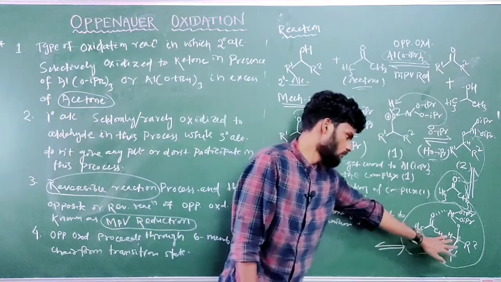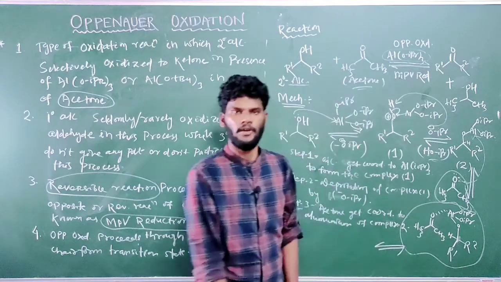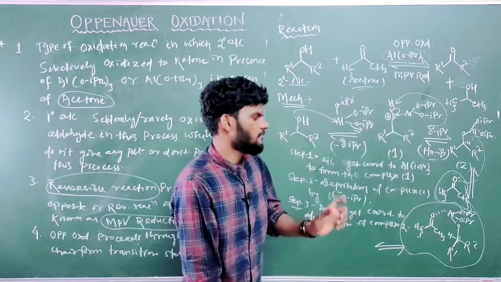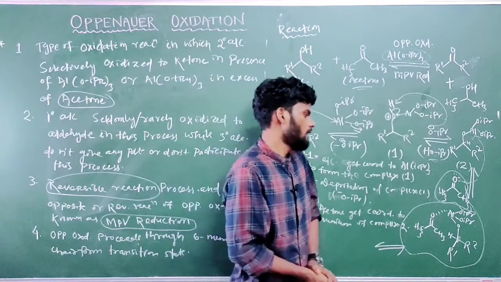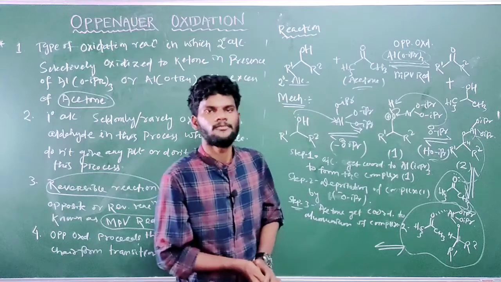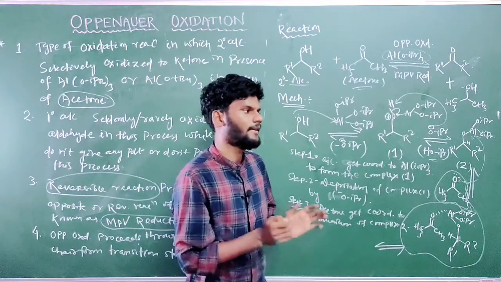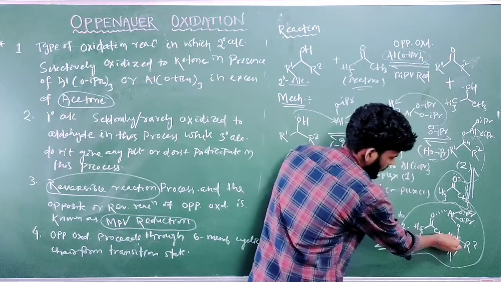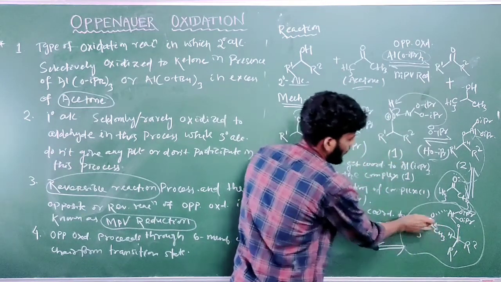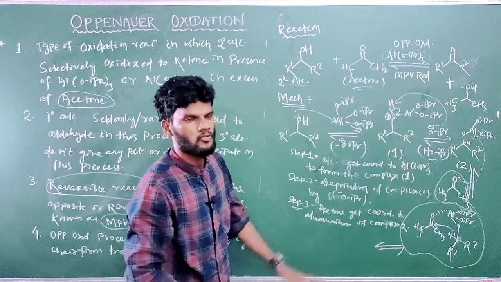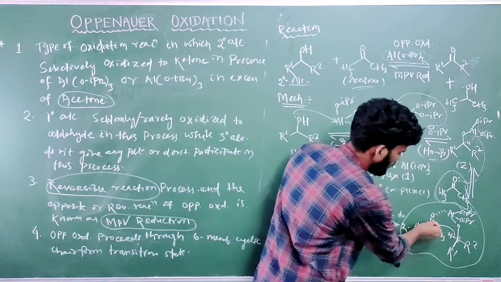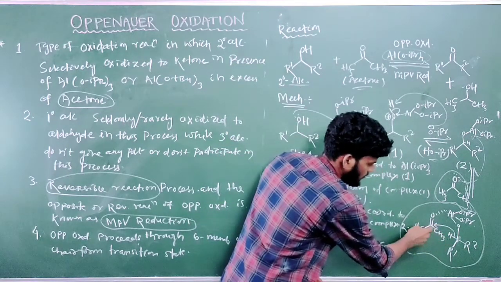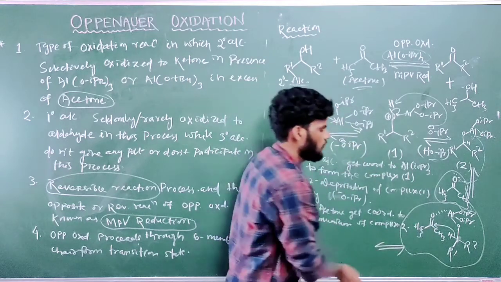It behaves as a nucleophile, as H minus, a hydride ion. The hydrogen takes the bonding electrons as H minus and attacks the carbonyl group of acetone. Just mark the arrow mechanism. The carbon of the carbonyl group is the electrophilic center.